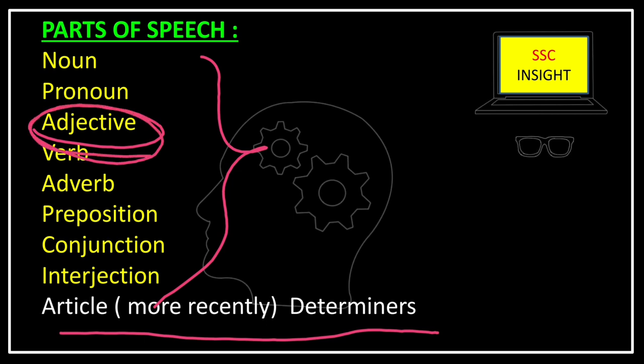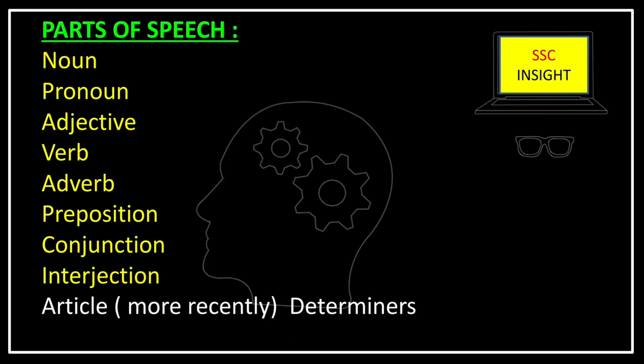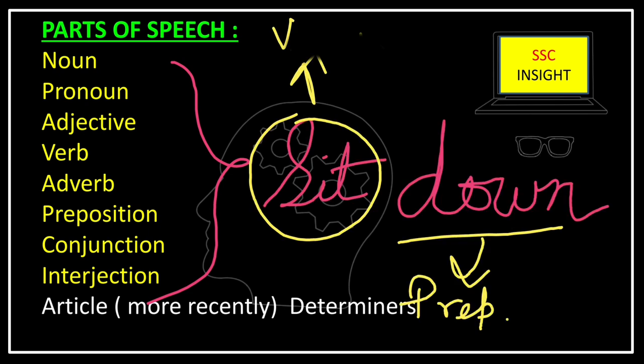Now we know that in English language there are 26 letters, and from these letters we construct words. Now whatever word we speak, we use or we write, it has to be from these 8 parts of speech. If I say sit down, here sit is verb and down is preposition.